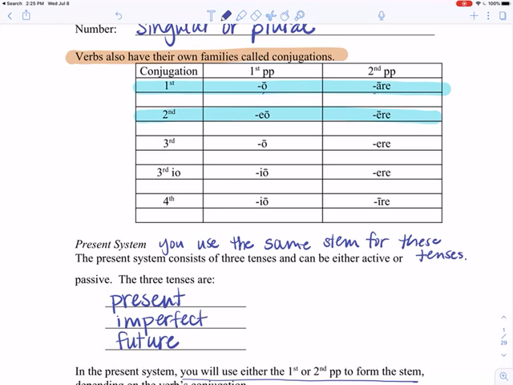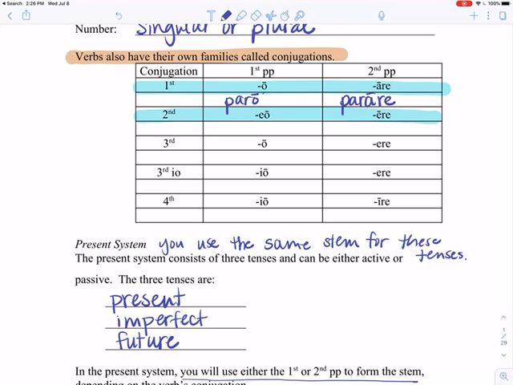So our example is going to be paro, parare. Now, you have to look at a verb's first 2 principal parts in order to judge what conjugation it belongs to. For right now, it's going to be pretty easy because first and second conjugation are pretty easy to tell apart. So that's nice for us.